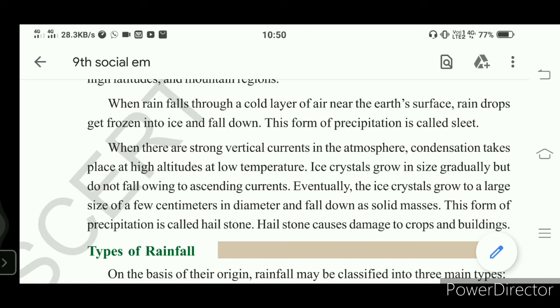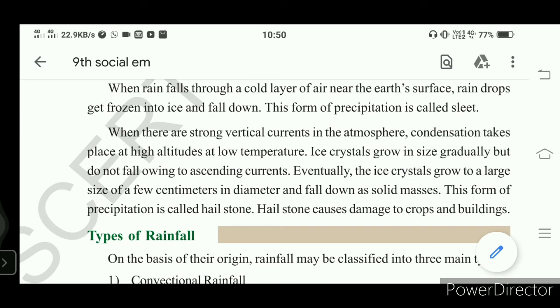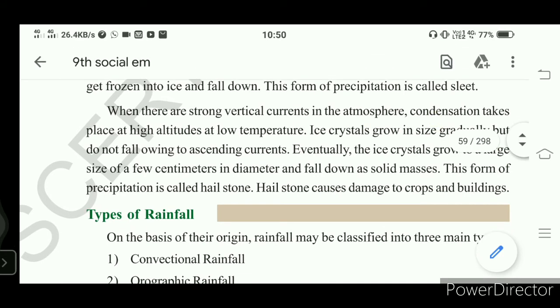As they reach higher places, the air which was heated loses its heat, that is, it loses its energy. Understand? And due to the lower temperature, they become ice crystals. Small ice crystals form due to condensation at a low temperature at a higher altitude, right? And these ice crystals gradually grow in size, and they cannot fall because of the vertical current.